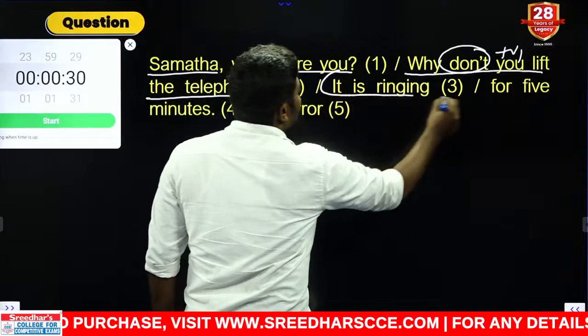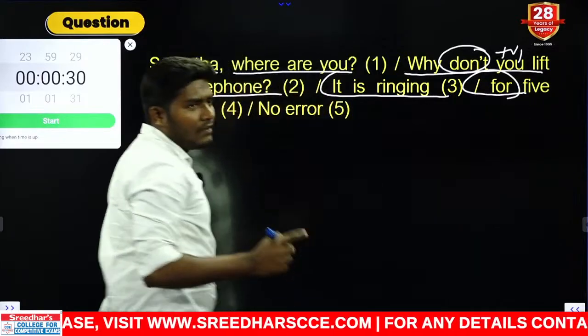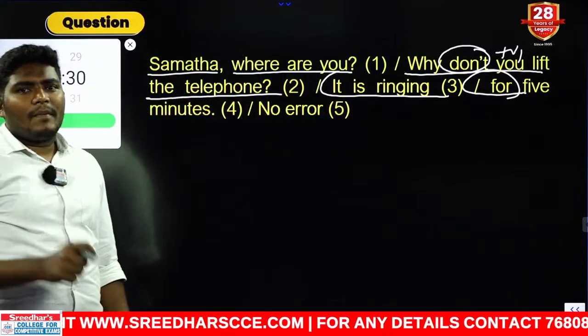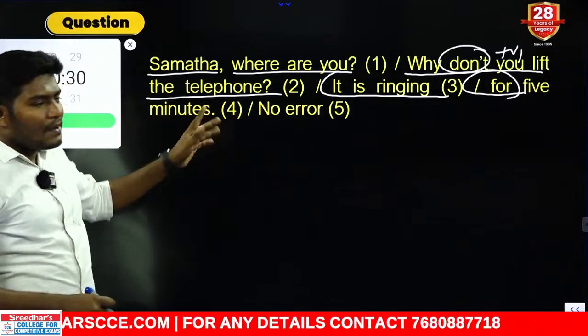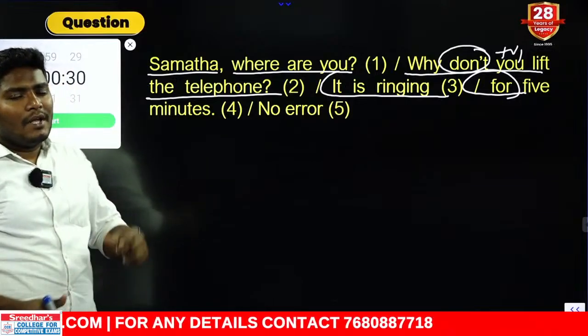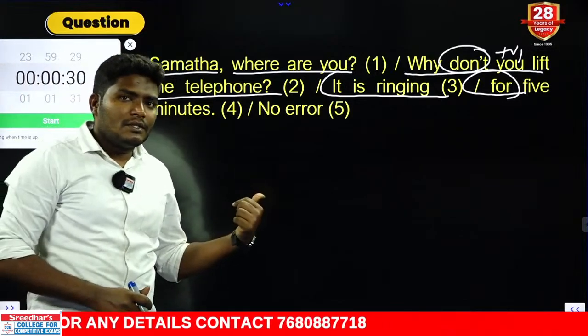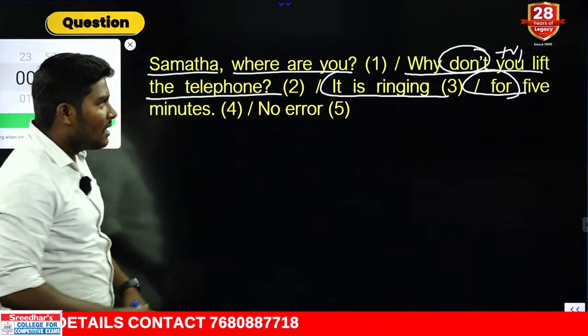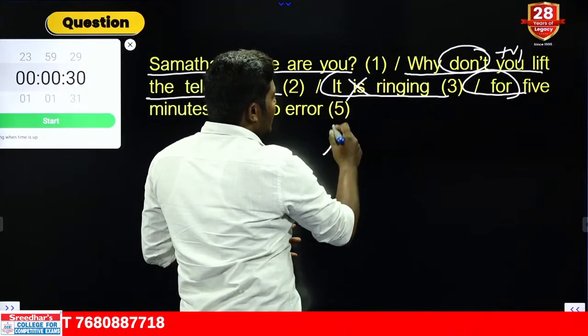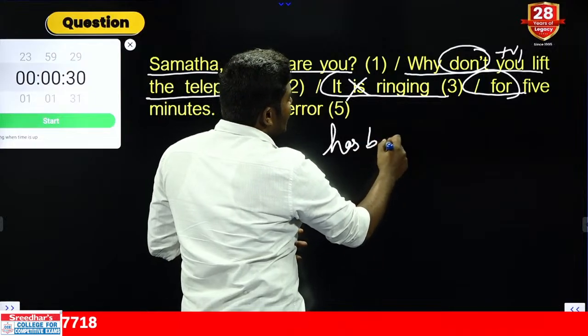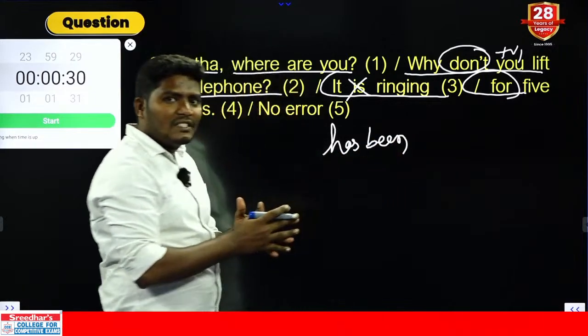Continuation. "It is ringing for." Immediately we should stop there. Wherever you come across the word combination "for," which shows time. What is the continuation time? "For 5 minutes." Absolutely it is a period of time. Immediately we should recollect the rule which we discussed just before. So tell me what can be your answer? It is not "it is ringing." Can you tell me your answer? Your answer is "it has been ringing" just before we discuss this rule.